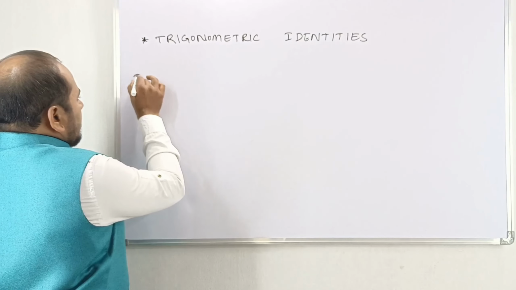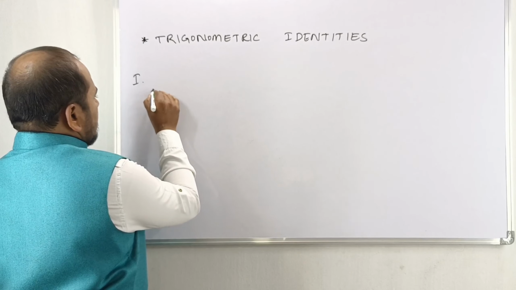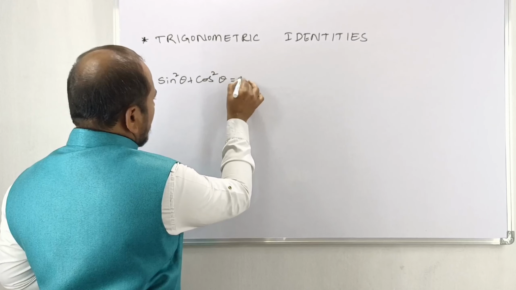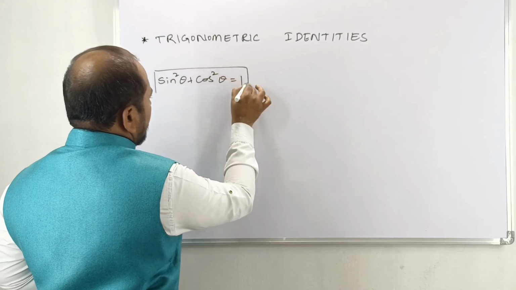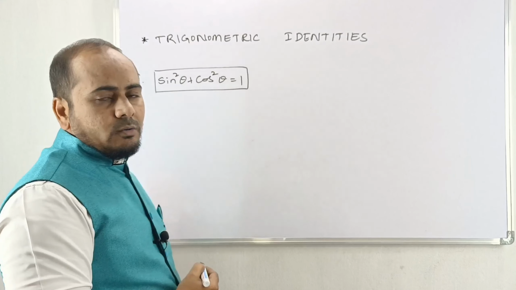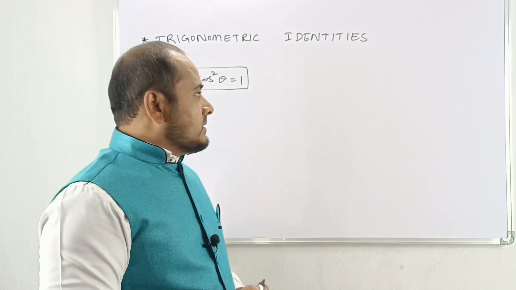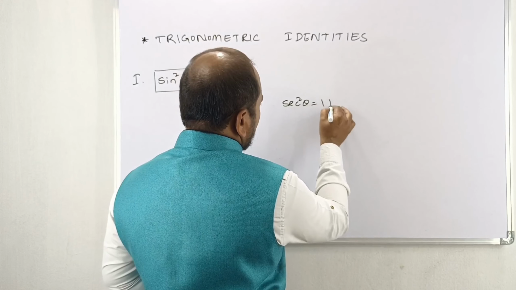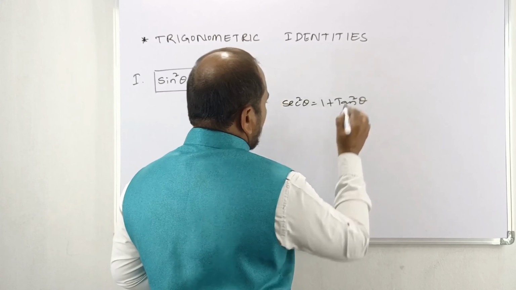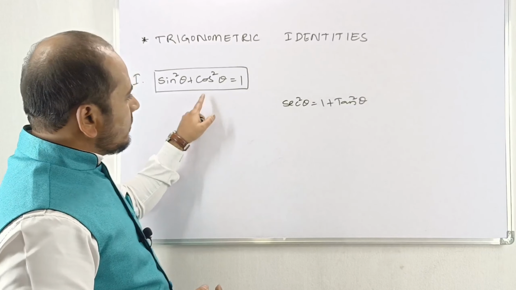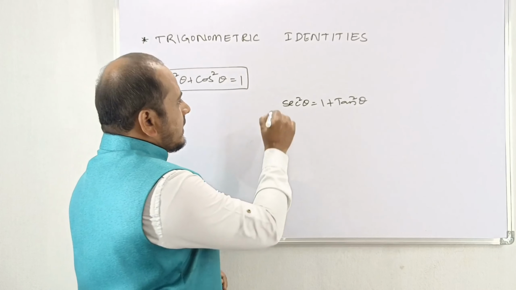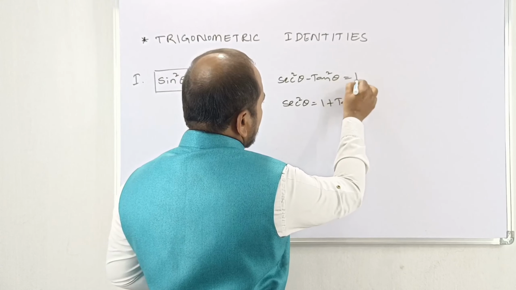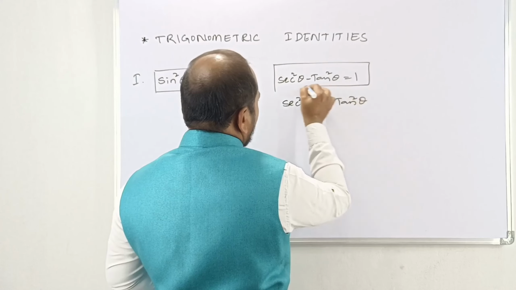There are completely three trigonometric identities. The first one is sin square theta plus cos square theta is equal to 1. This is the first identity, my dear. You have to remember it. And the second identity is sec square theta is equal to 1 plus tan square theta. So you may have the doubt why I have written it here, and we can make it as sec square theta minus tan square theta is equal to 1. This is the second identity.